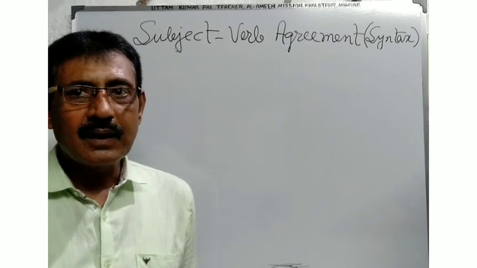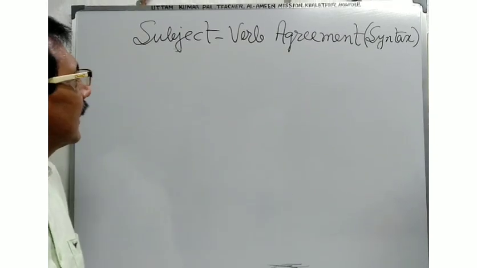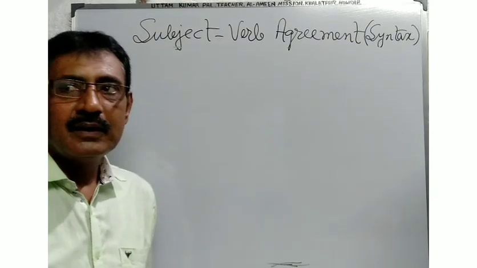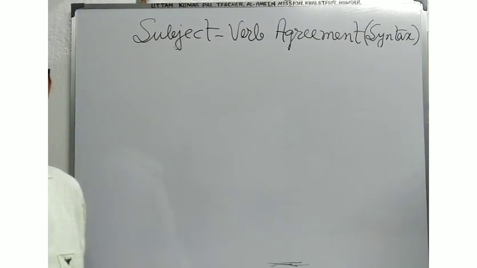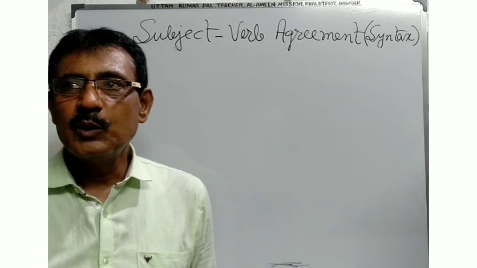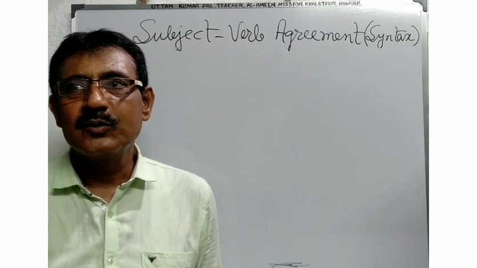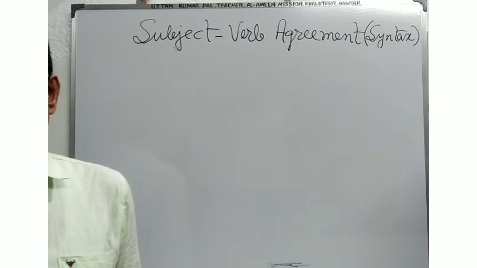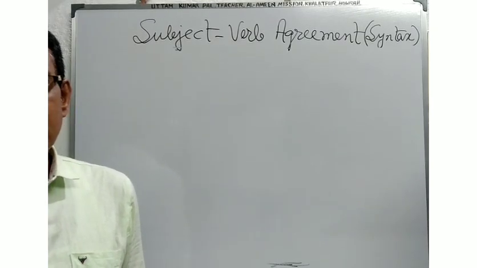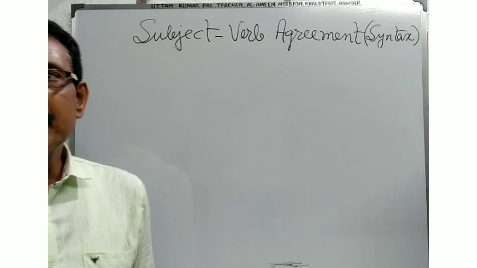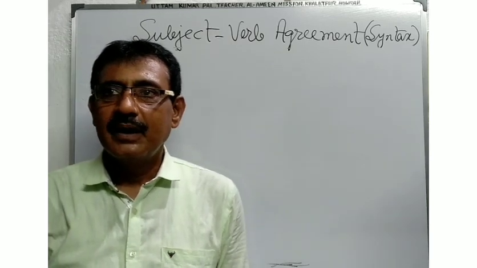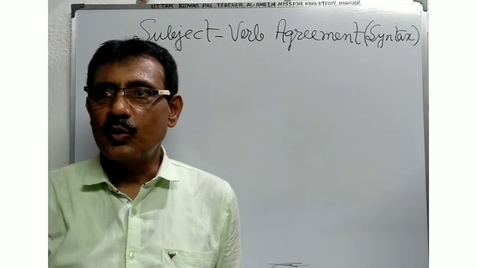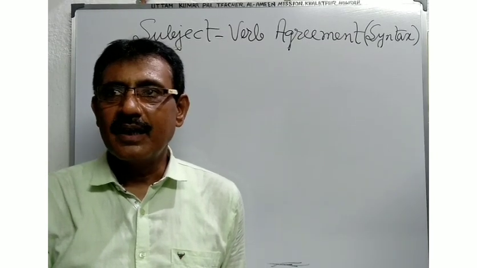This is the class on the continuation of subject-verb agreement. In this class, I will discuss the rules of using the verb according to the person and number of the subject. You have already been learning about the rules of subject-verb agreement, and now, in this class, I will discuss more rules. Now, listen to my class today.